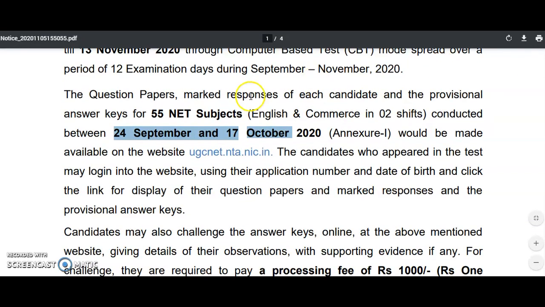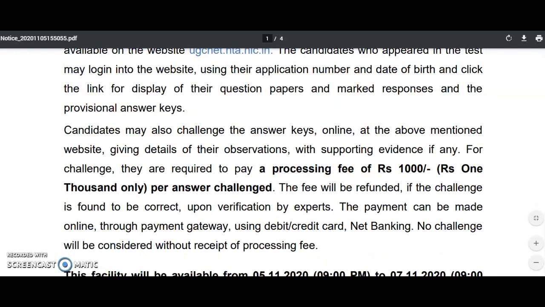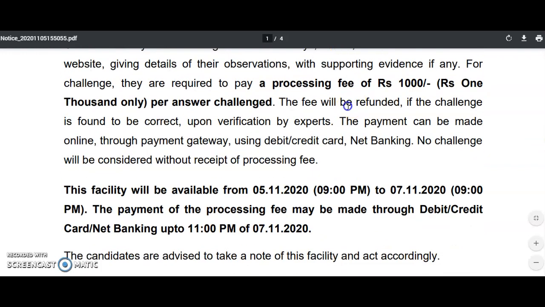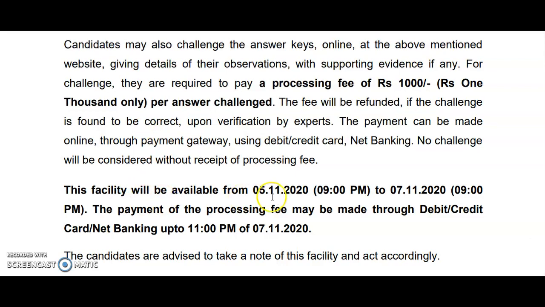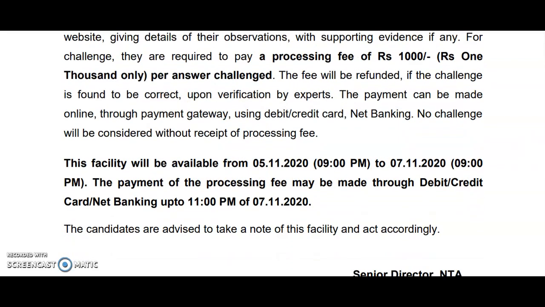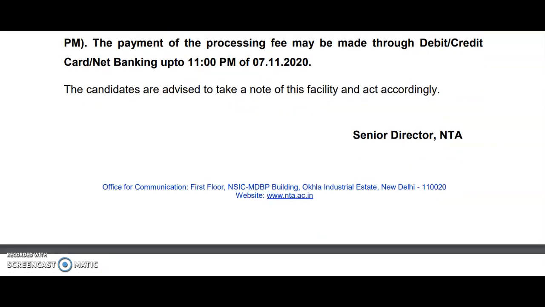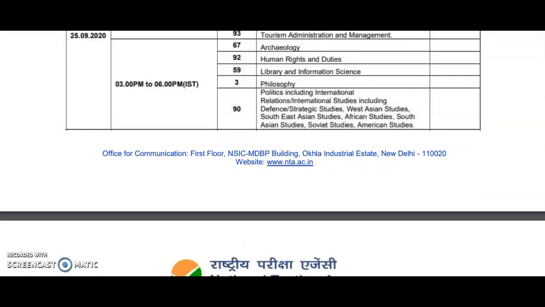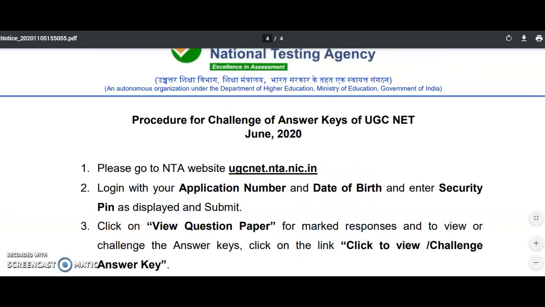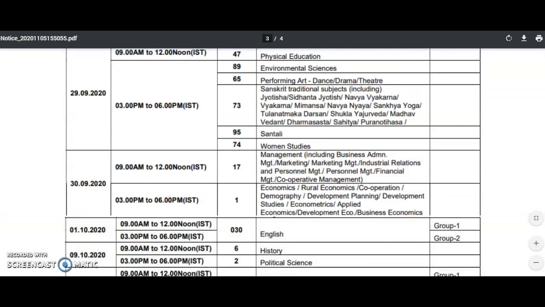The candidates who wrote the UGC NET exam within this duration may check their provisional answer keys. If you want to challenge the answer keys, the processing fee is 1,000 rupees per question challenged, and the fee is refundable if the challenge is found to be correct. The facility will be available from 5th November 2020 to 7th November 2020. So within these dates, 5, 6 and 7, you can challenge the questions if you want. These are the subjects which happened between September 24th and October 17th.